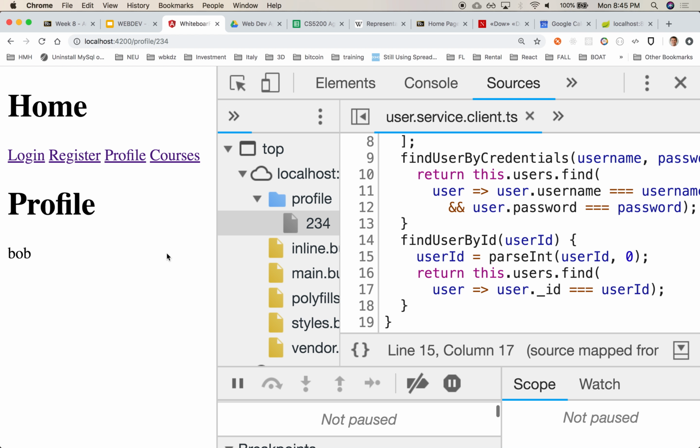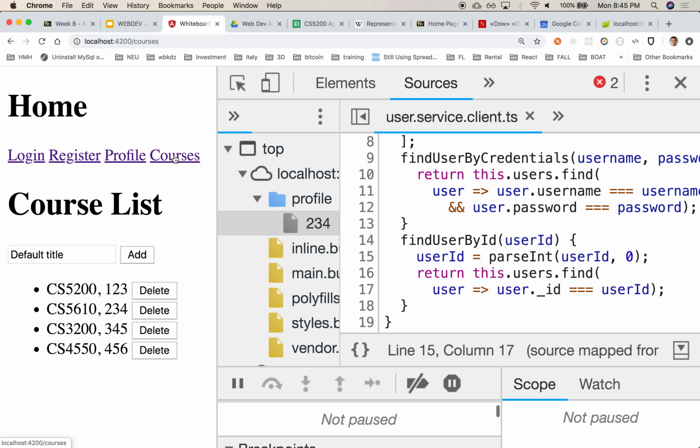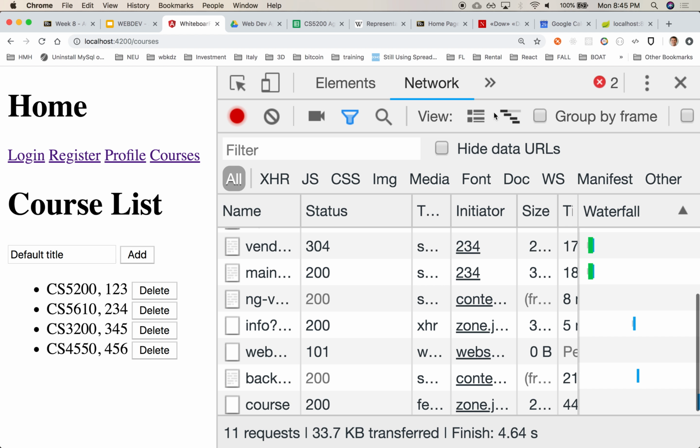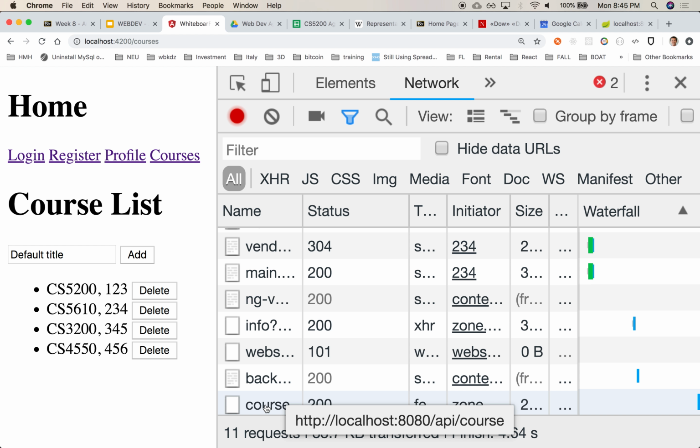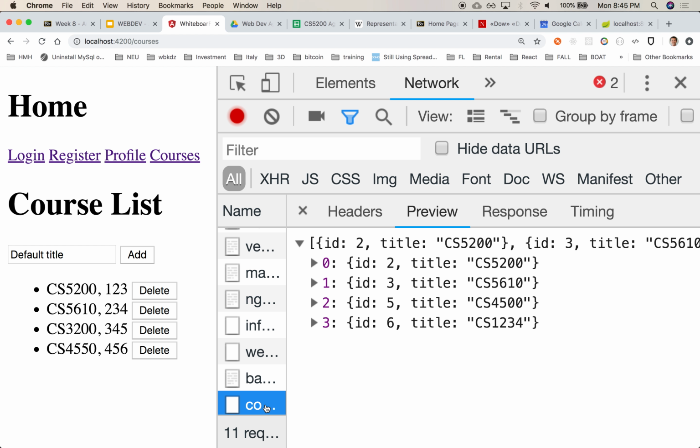There we go. Here's my courses. If we click on there, notice that it navigated to my course list, and it's using the hard-coded list of courses. Let's see our network, what happened here. Notice that it went to course, and it's actually coming back with data from the server, there it is, my CS5200. So it went to the server and came back with data.